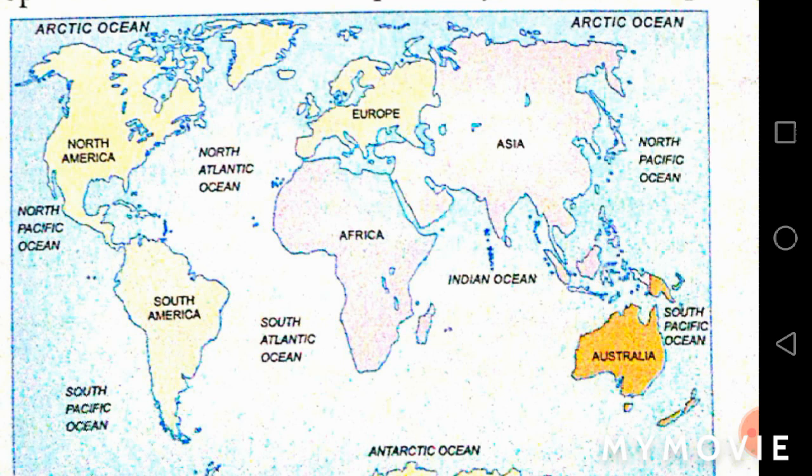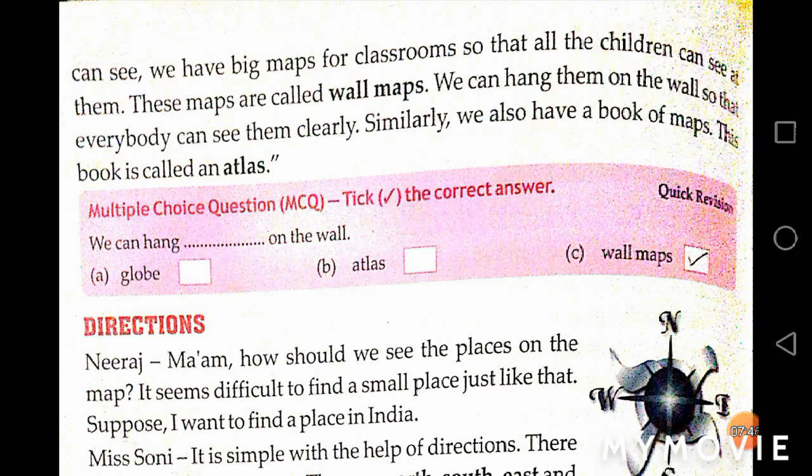Then the teacher said that we have big maps for the classroom so that all the children can see them, and these maps are known as wall maps. The kind of maps which you can hang on the wall and which are very big in size are known as wall maps. Similarly, when the maps are very small and are in the form of pages, and we create a book of those pages, it is known as an atlas. So what is an atlas? A book of maps is also called an atlas. So students, I hope you have understood this stanza.